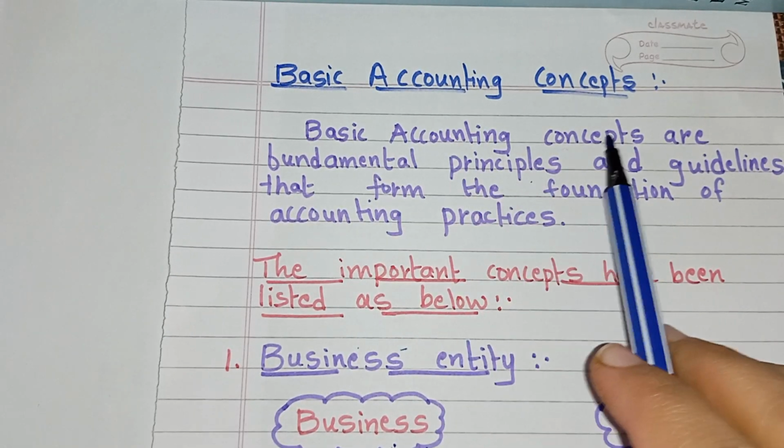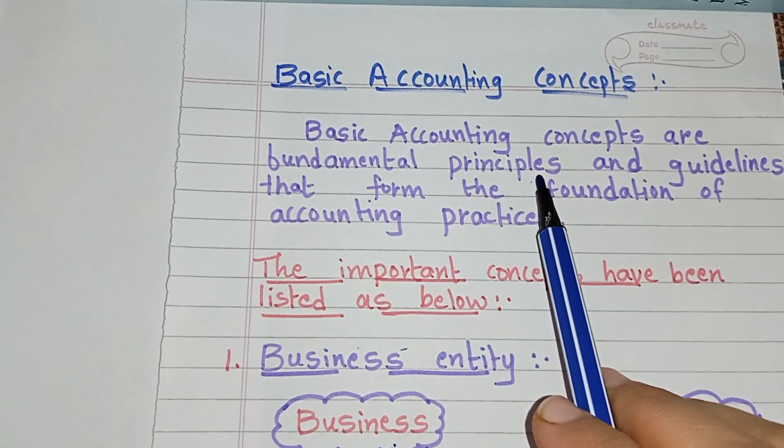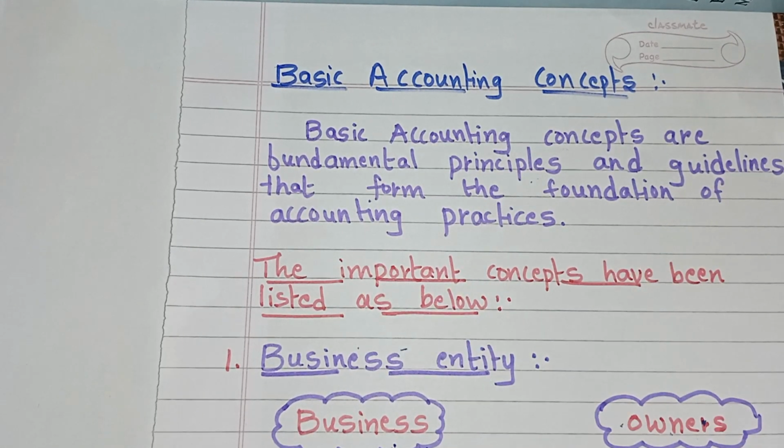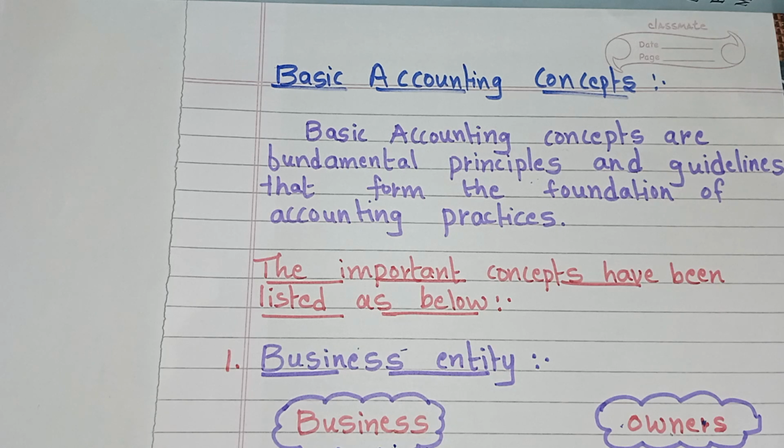Basic accounting concepts are fundamental principles and guidelines that form the foundation of accounting practices. These basic accounting concepts are used in the preparation and presentation of financial statements.